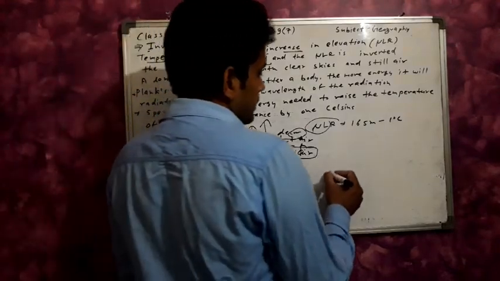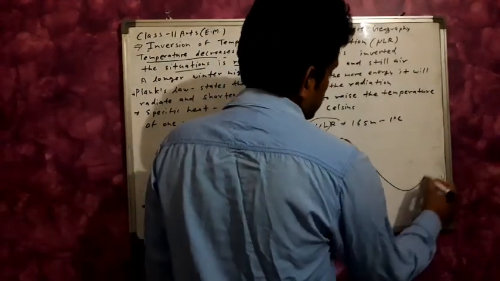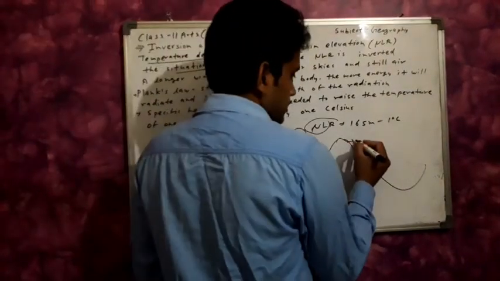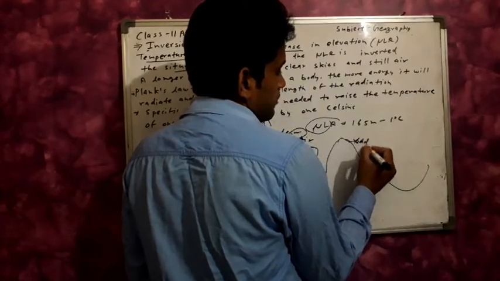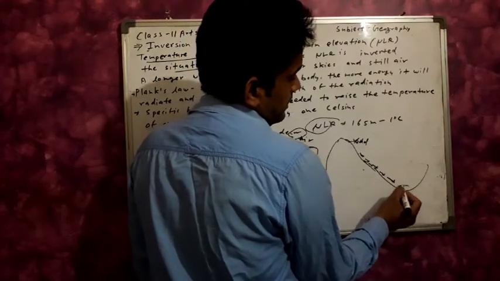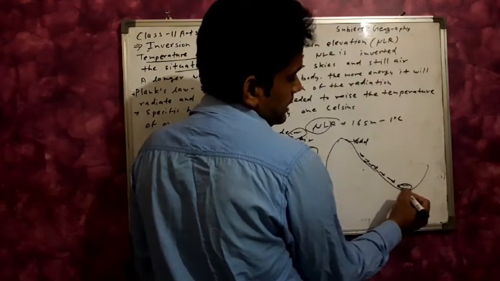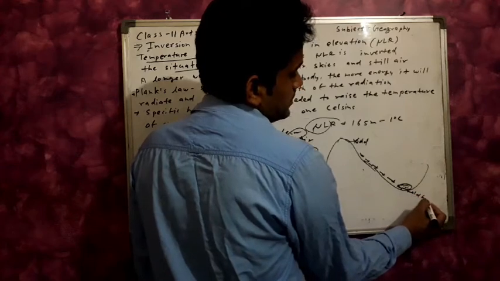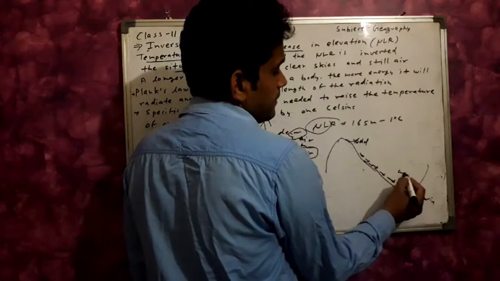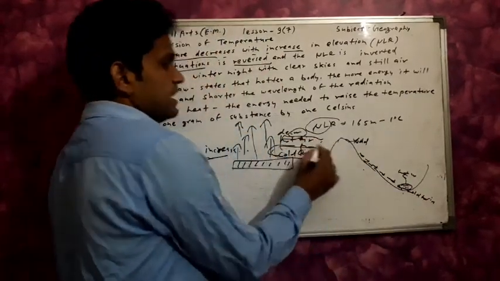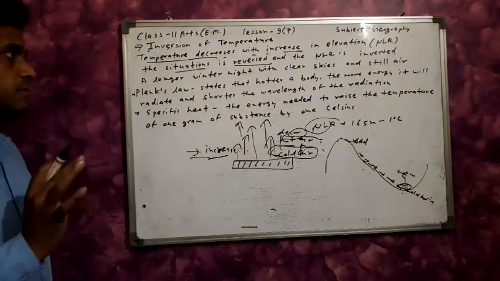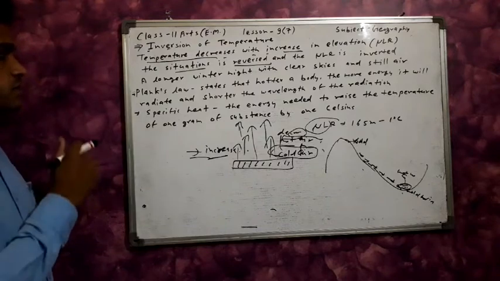Like here the example, a mountain range and this valley region in the night time. Then the cold wind comes down according to altitude. ये क्या हो रहा है, according to the slope cold wind आ रही है in the valleys. Cold wind in the valleys here, and these cold winds push the hot wind to the upper side, and the upper is hot wind. This situation is known as the inversion of temperature. Clear?